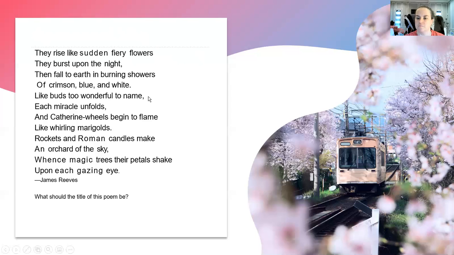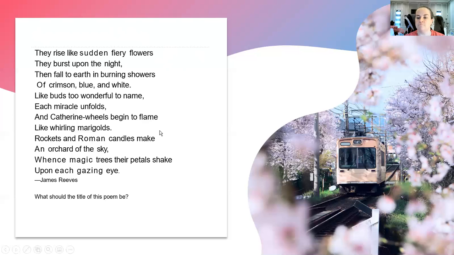Does name rhyme with white? No. Does name rhyme with showers? No. So we know we have an A, B, C rhyming pattern so far. Does unfolds rhyme with name? It does not. So we go A, B, C, D. Does flame rhyme with unfolds? No. Does flame rhyme with name? Yes. So we know we have A, B, C, D, C.